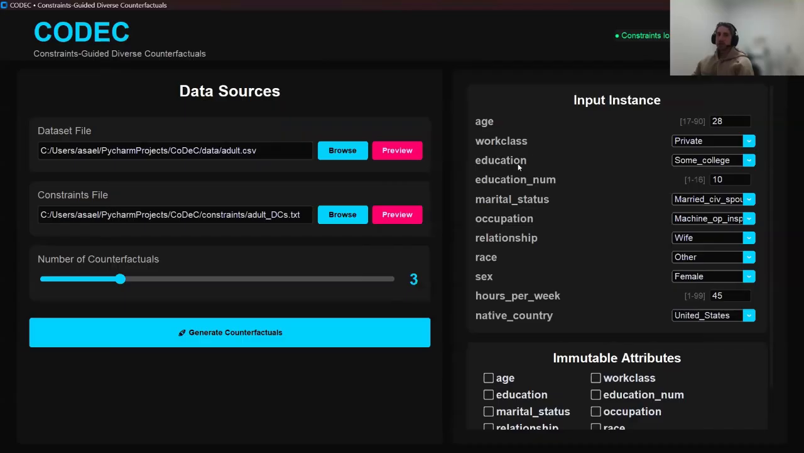For a demonstration, let's input a profile of a recent college graduate who's currently working in sales in the private sector, but only about 18 hours per week. Our model predicts this individual will earn under $55,000 annually. The question is, what changes would lead the model to predict a higher salary?